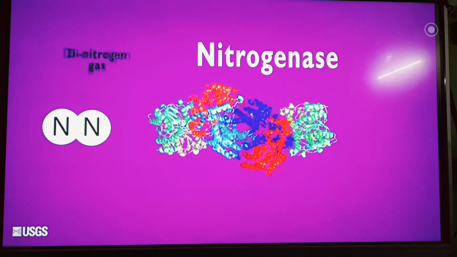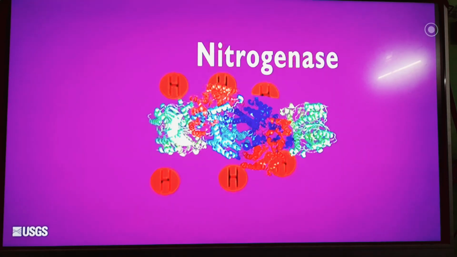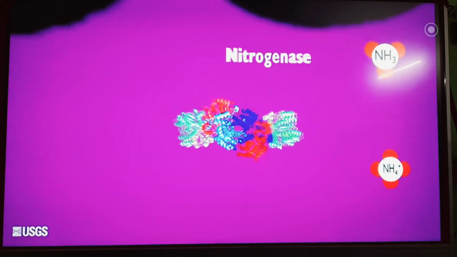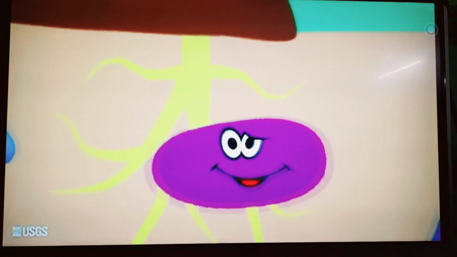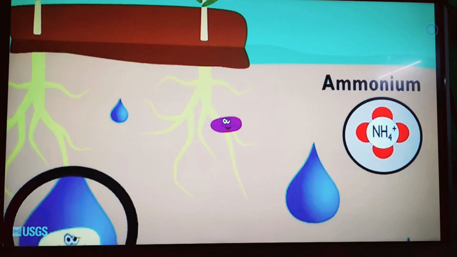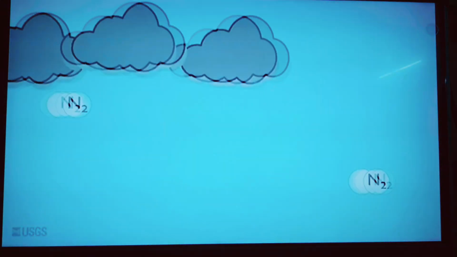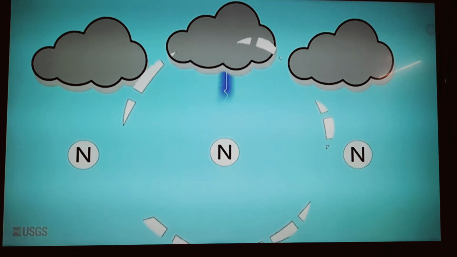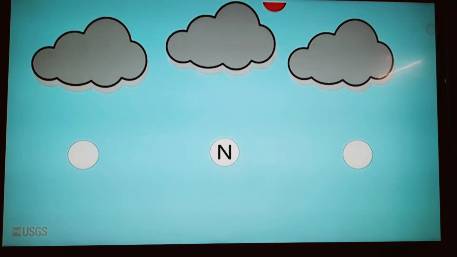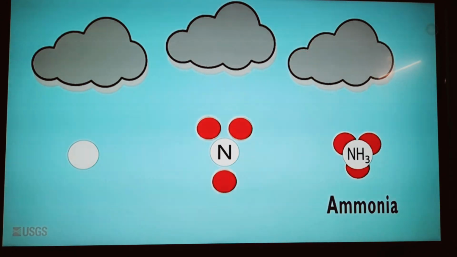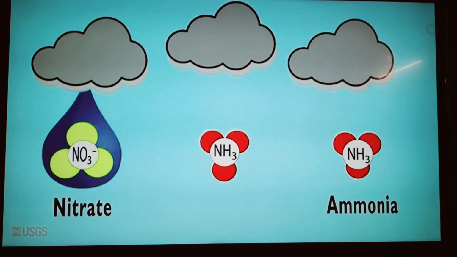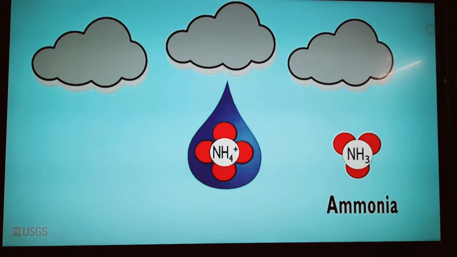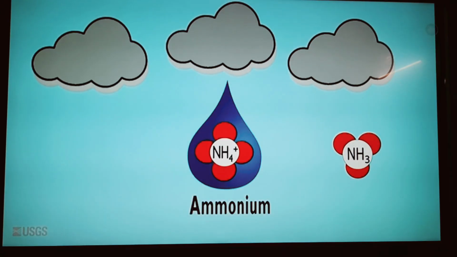This frees nitrogen to bond with hydrogen to form ammonia and ammonium, which the cell releases to its environment. Lightning can also break nitrogen's triple bond and directly fix nitrogen to ammonia or nitrate. Ammonia dissolved in water can take on another proton and become ammonium.